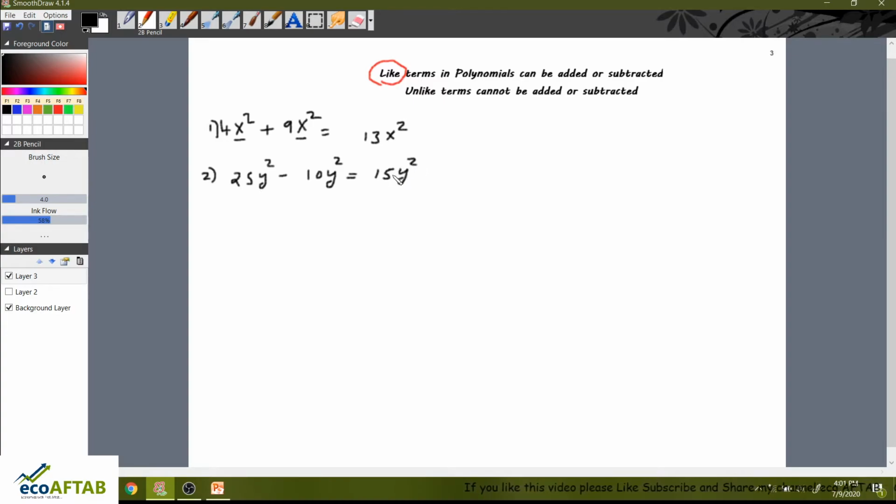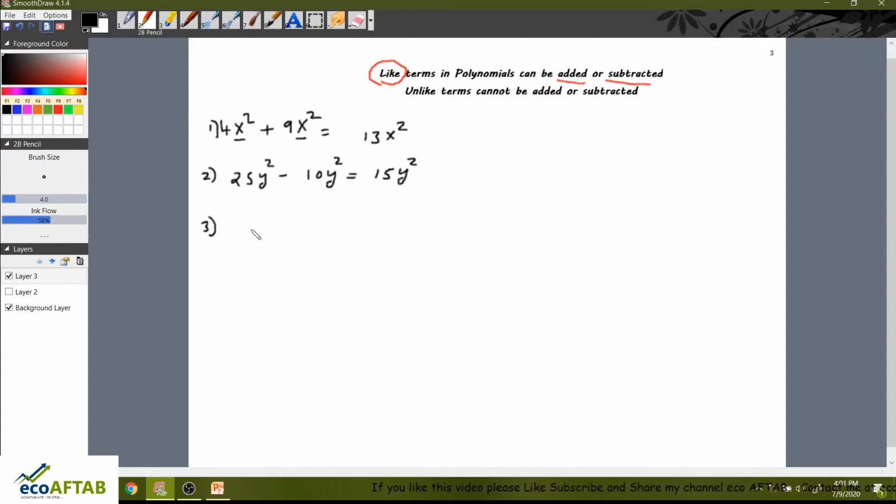So here you can see polynomials in the first case can be added and in the second example polynomials can be subtracted. Similarly friends, if I take one more example with regard to polynomials, the third example.